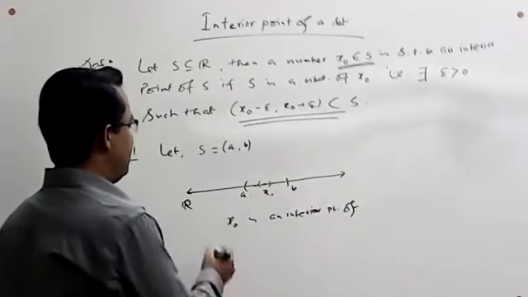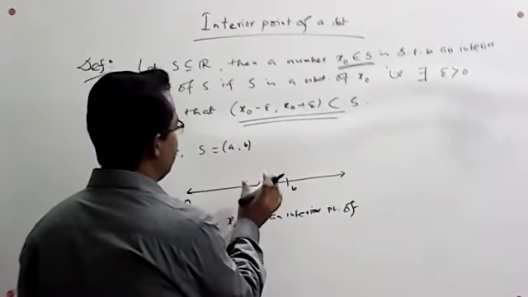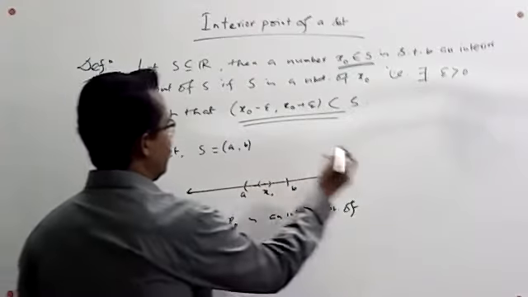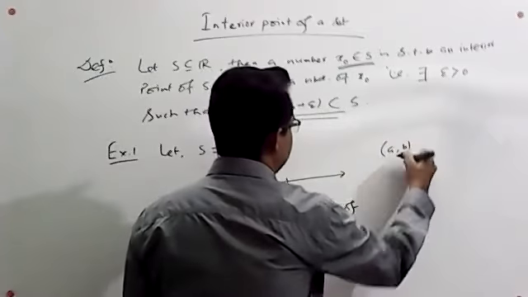So we can easily say that the set of all interior points of this set is the open interval AB.